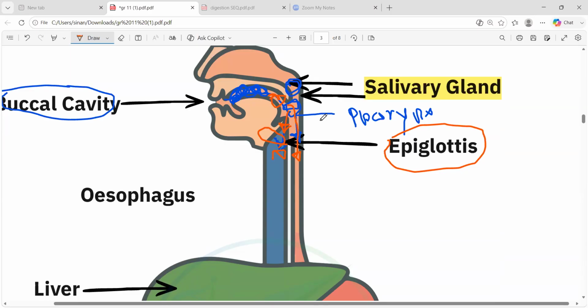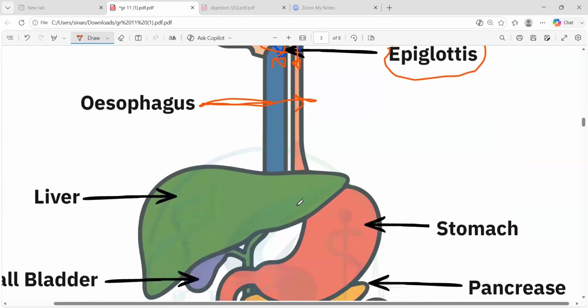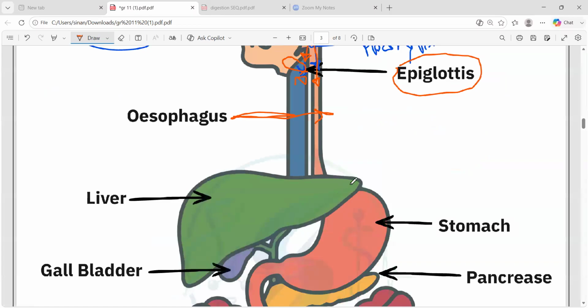And then the food will go through a path called the esophagus. This is the digestive pathway. So the food will move down through the esophagus and then here it comes to the stomach, the major one.